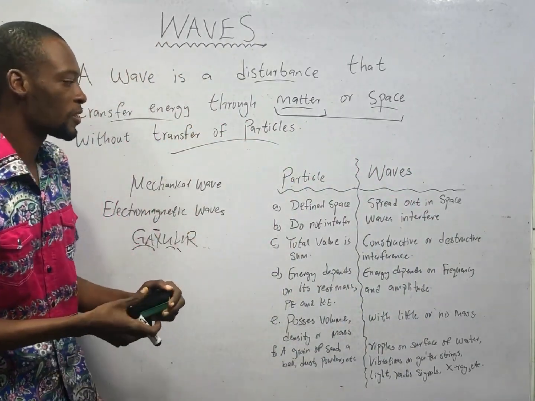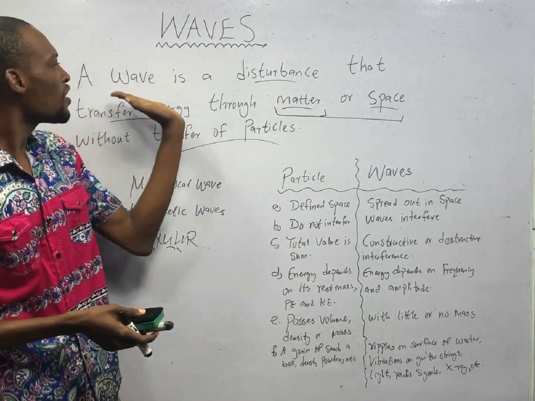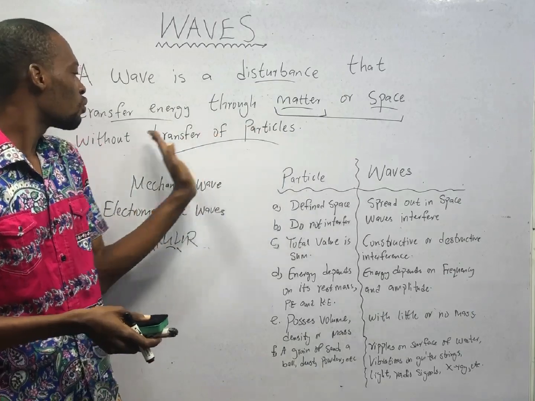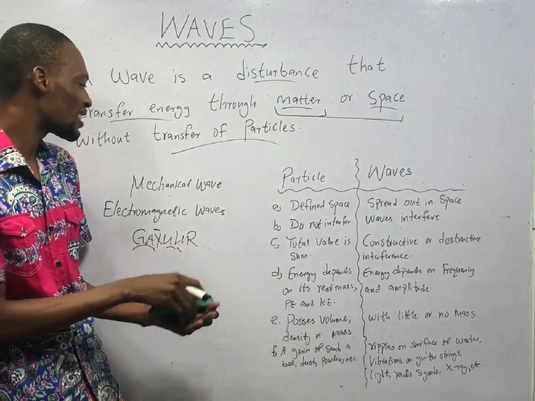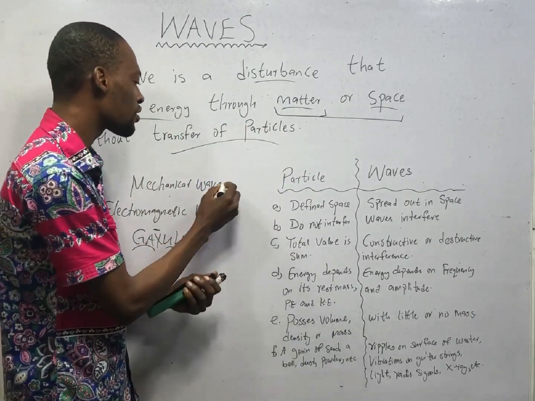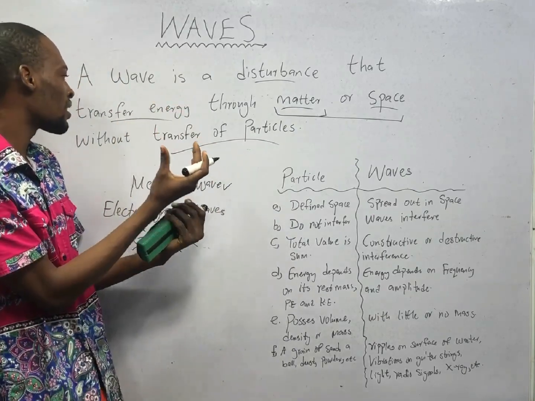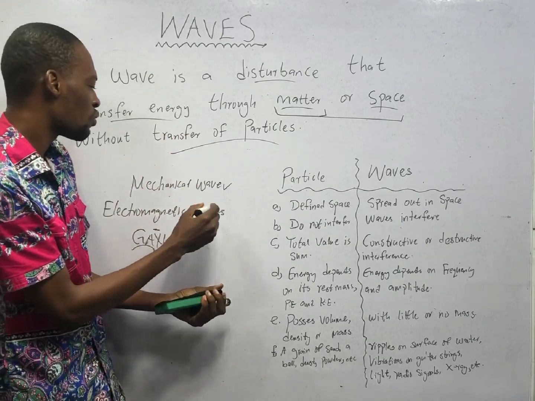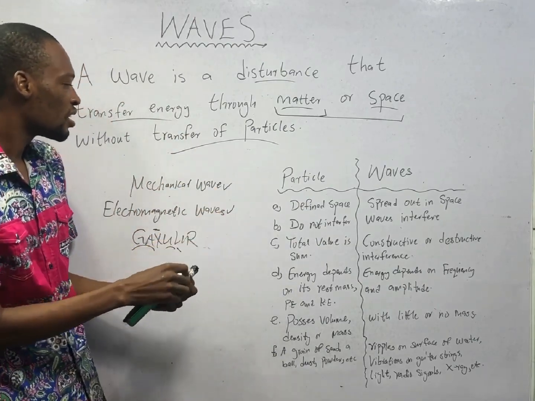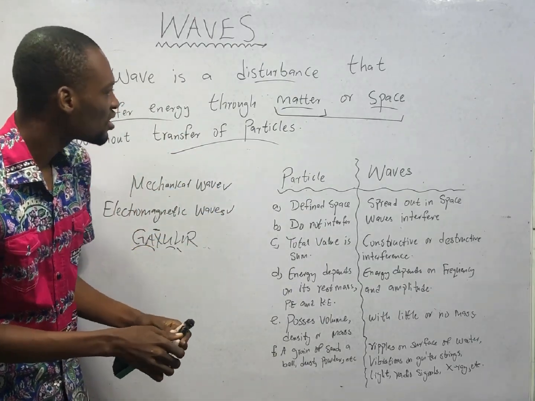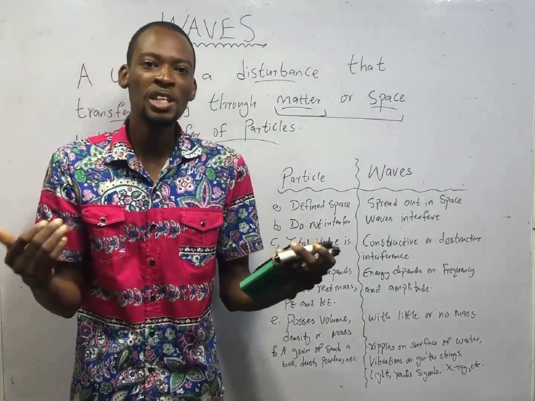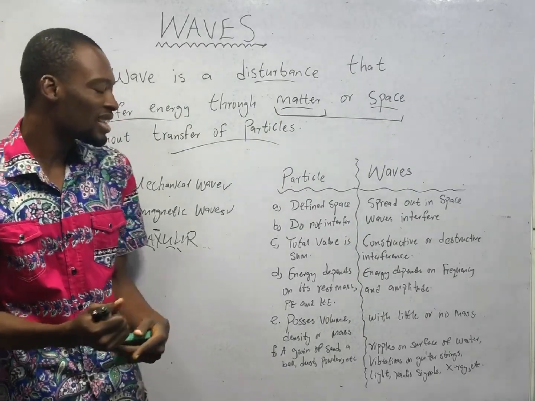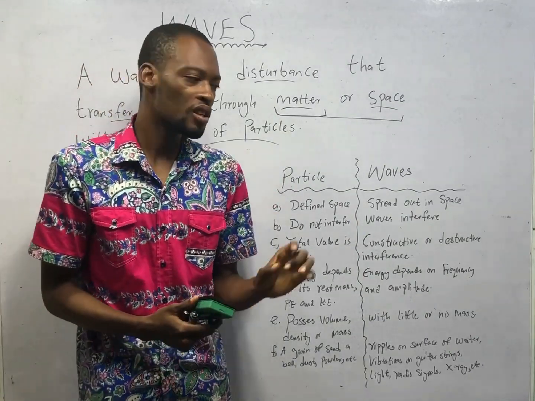energy through space. In other words, if a wave is a disturbance that transfers energy through matter without transfer of particles, we say that they are mechanical waves. If a wave is a disturbance that transfers energy through space without transfer of particles, we say they are electromagnetic waves. So based on material medium, waves can be classified as mechanical or electromagnetic waves.